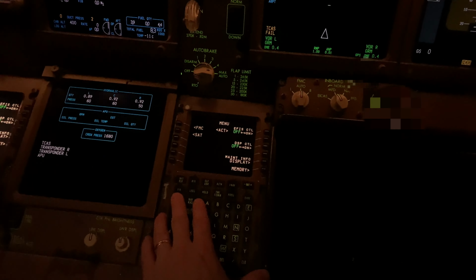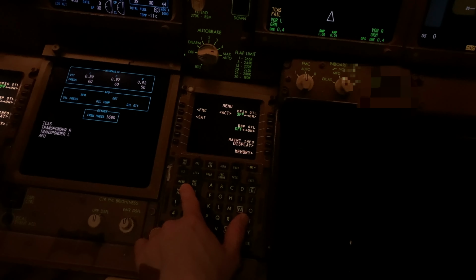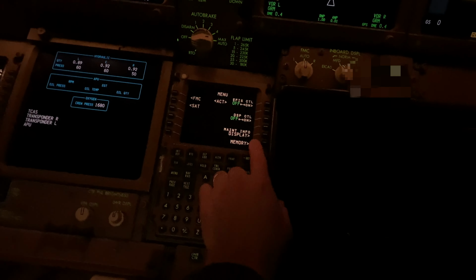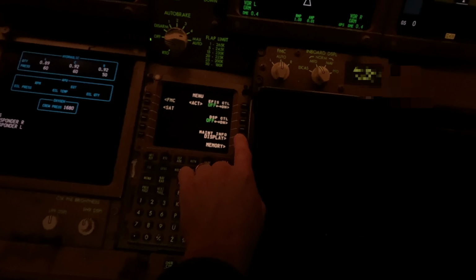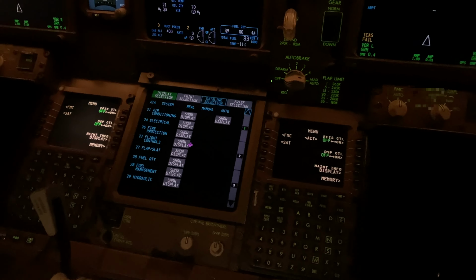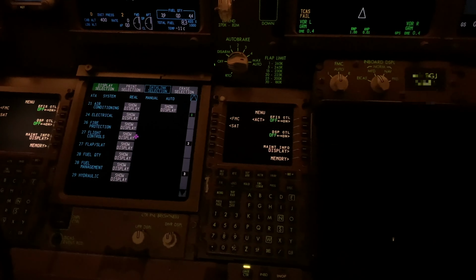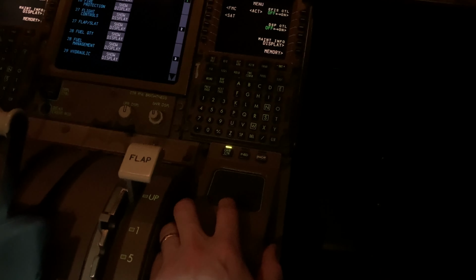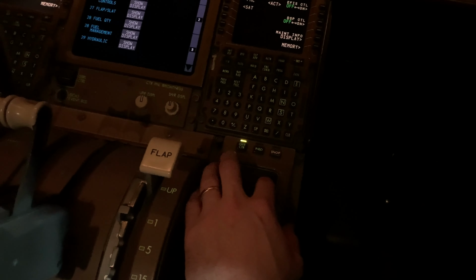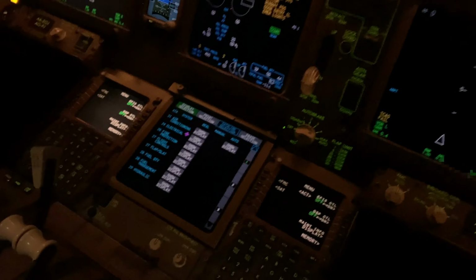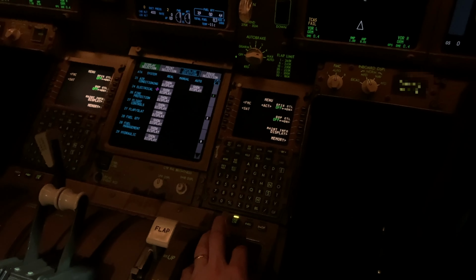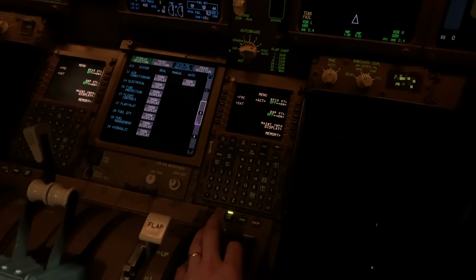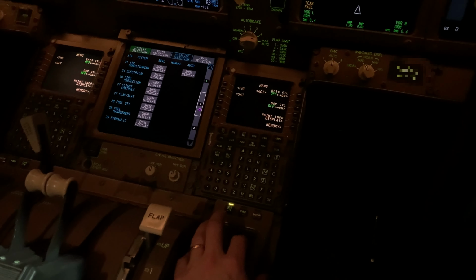Push the menu key on the CDU, followed by maintenance info display. Select chapter ATA 31. Show display.